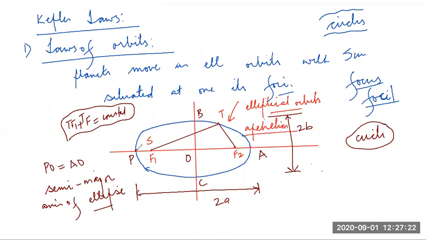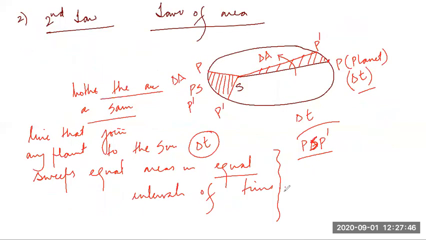And the location of the planet which is closest to the sun, so obviously it is this location on the major axis, is known as perihelion. So you might have to listen to this video again, right? So these are the two laws of Kepler.